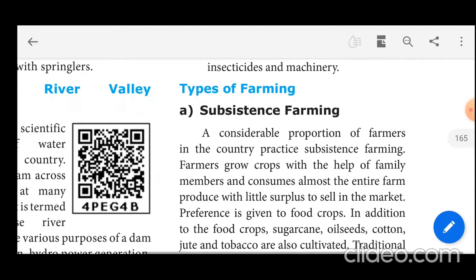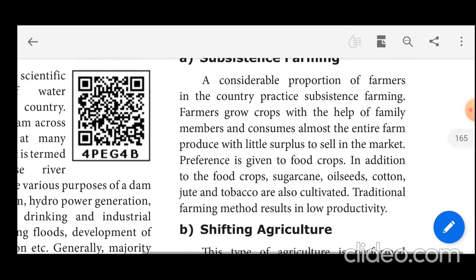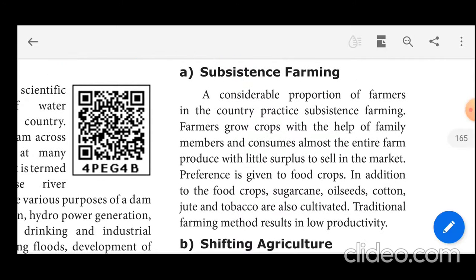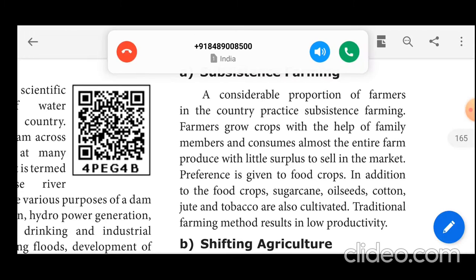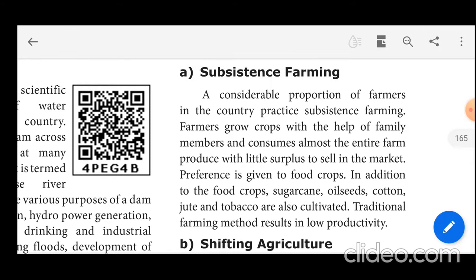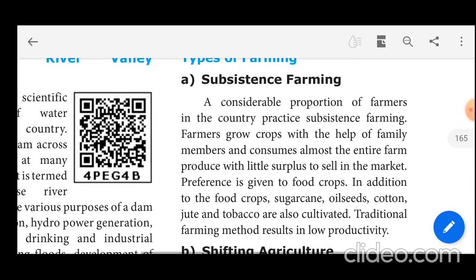The first one we are going to discuss is the types of farming. There are three types of farming. Subsistence farming: in this type of farming, the people grow crops on a particular land with the help of family members. They produce their crops and other things. This subsistence agriculture is mainly for their own consumption, not for others. They have little surplus to sell in the market, so this farming is not used for any other purpose.